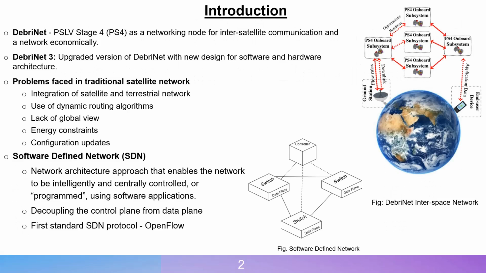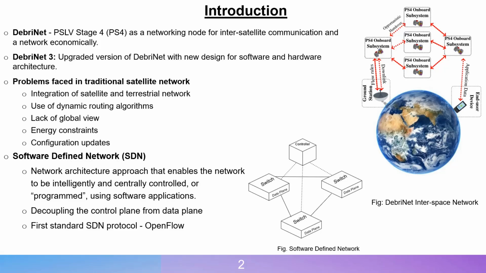Polar Satellite Launch Vehicles are third-generation launch vehicles of India, which have several stages. One of them, stage 4, acts as debris after deployment of satellites in the orbit. So many such PSLV stage 4 can form a network of debris for inter-satellite communication and form a network economically, which we will call DebriNet. We have designed a DebriNet version 3 with an upgraded version of software and hardware architecture.